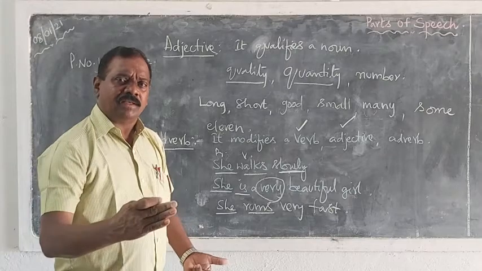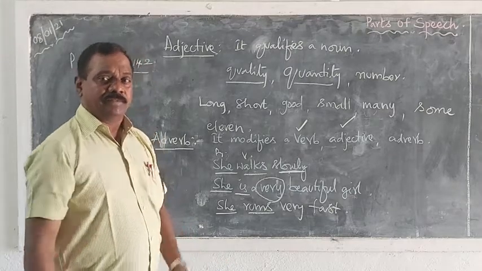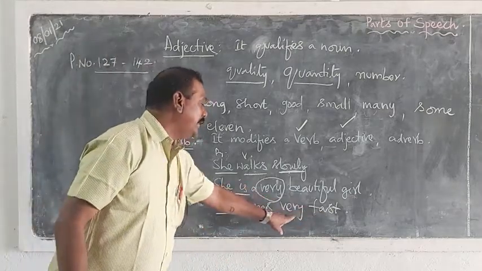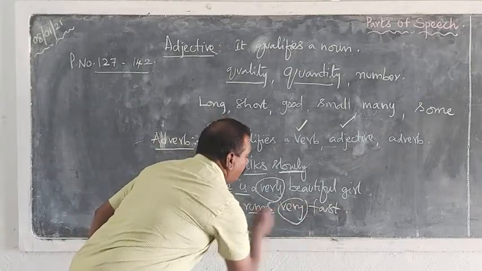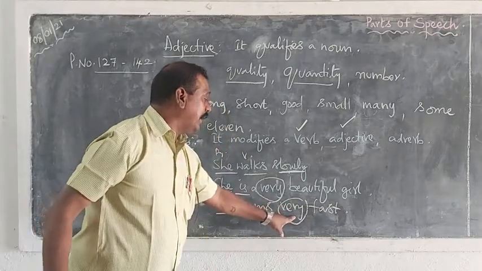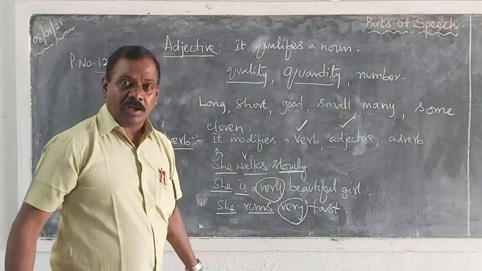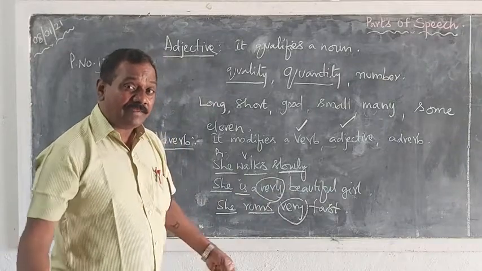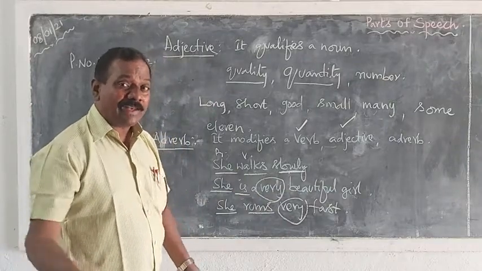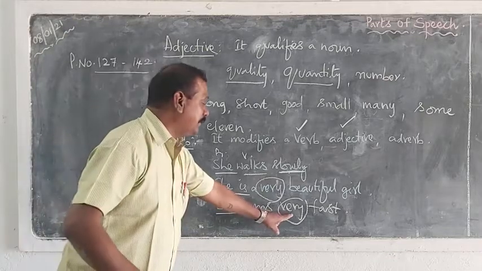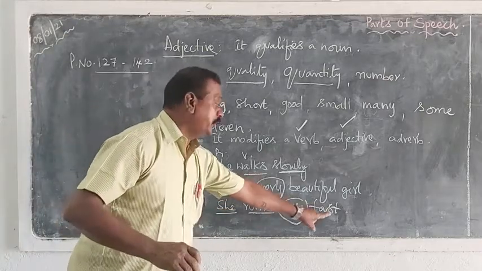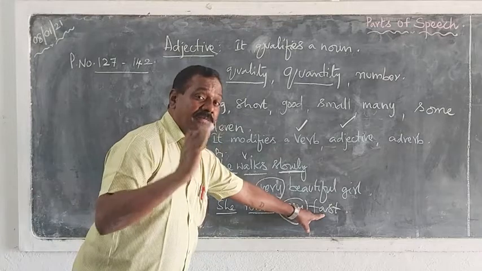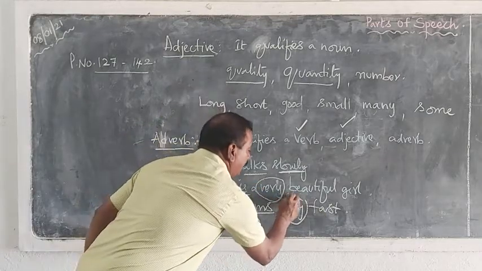So these ending words are adverbs. But when we write this very, simply it is modifying. How fast? Very fast. How slowly? Very slowly. How easily? Very easily. How cleverly? Very cleverly. So the word very modifies another adverb in the sentence. So there are two adverbs.